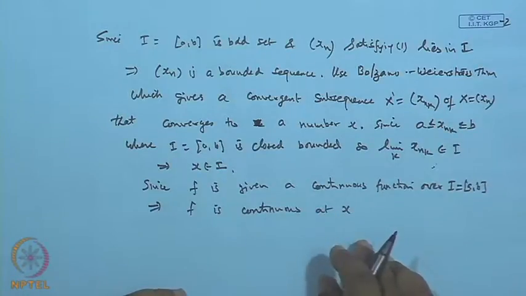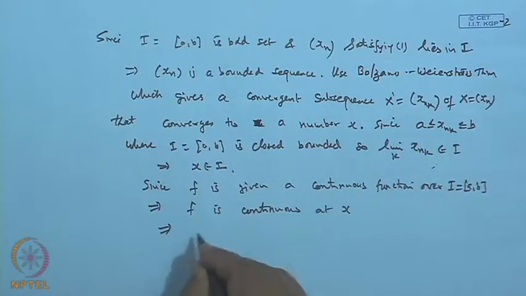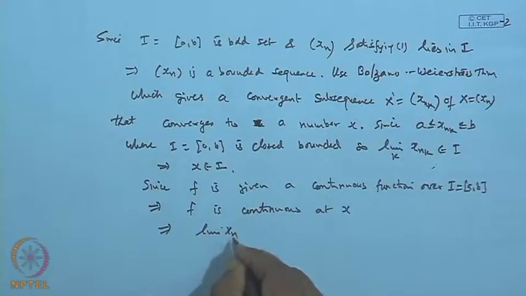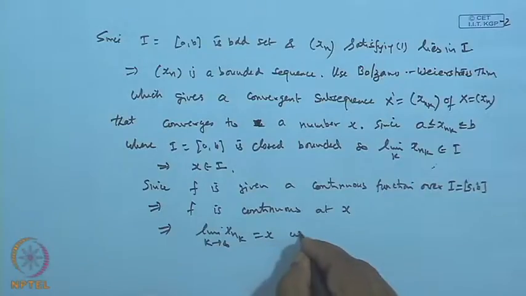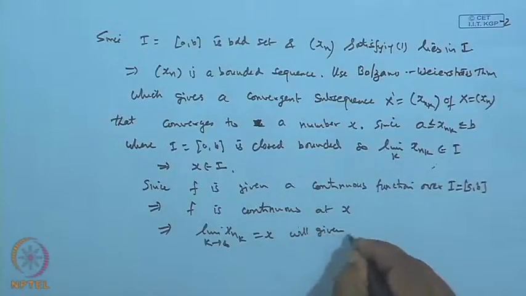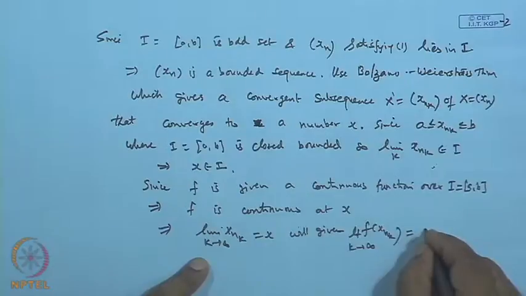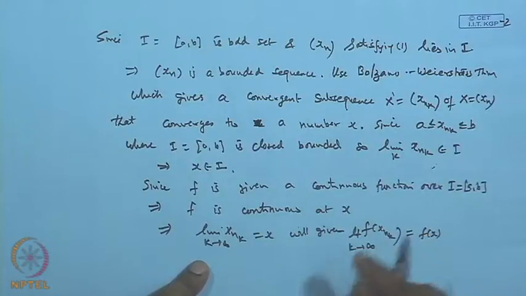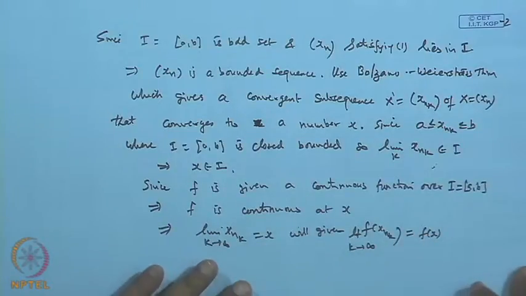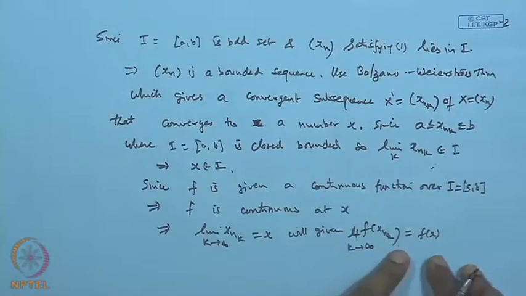By the Heine-Borel theorem, the limit of x_{n_k} as k tends to infinity being x gives that the limit of f(x_{n_k}) as k tends to infinity is nothing but f(x), because of the convergence part.